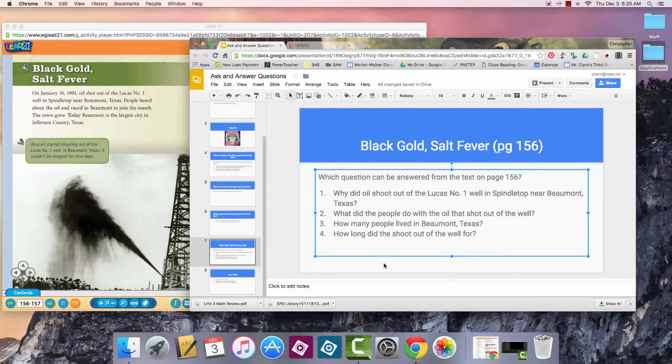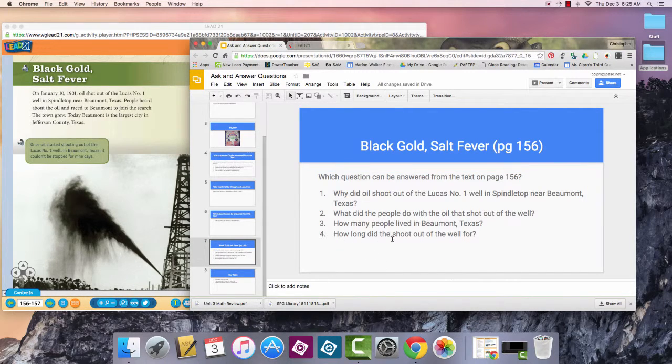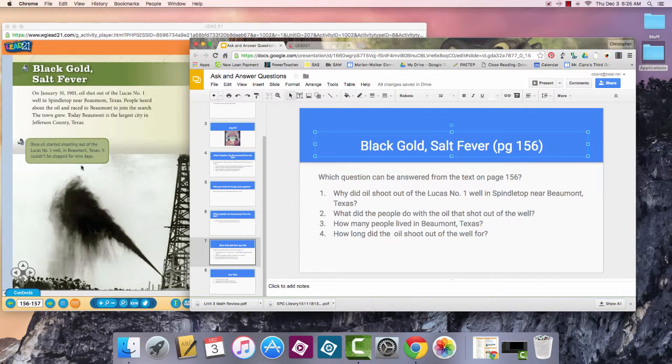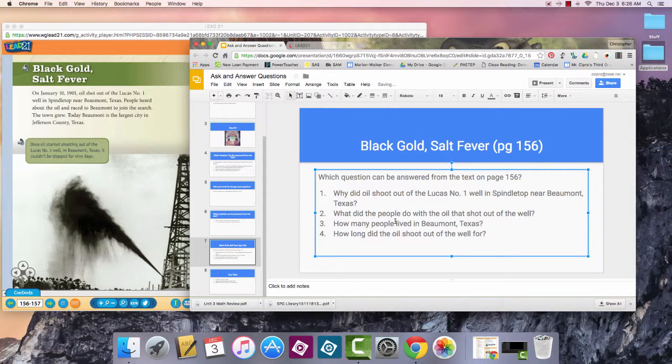Let's look at number 4. How long did the oil shoot out of the well? Well, the caption actually can answer this question for me. Once oil started shooting out of the Lucas No. 1 well in Beaumont, Texas, it couldn't be stopped for 9 days. So this question can be answered, okay? The oil shot out of the well for 9 days. So this would be my answer, okay?